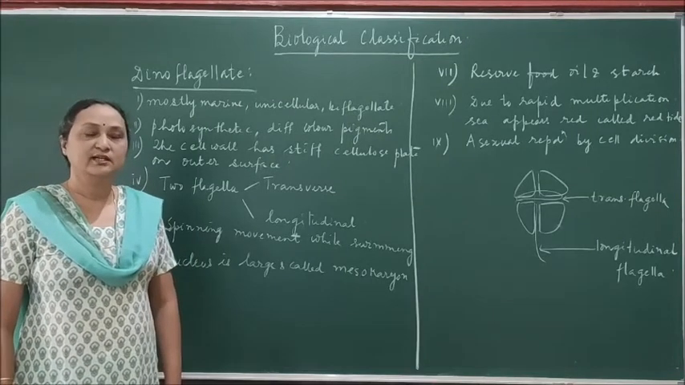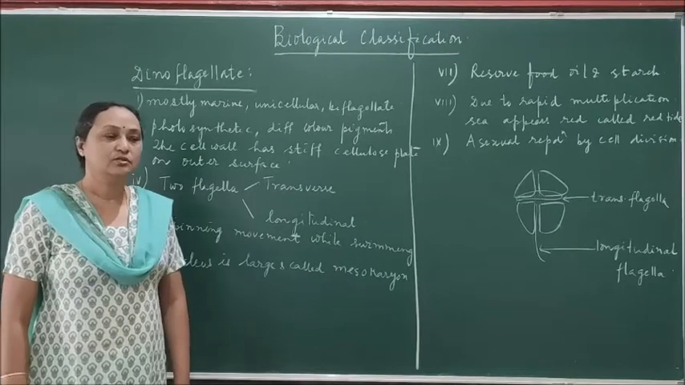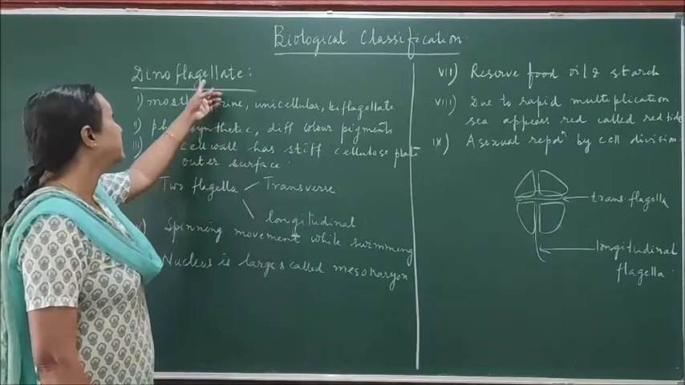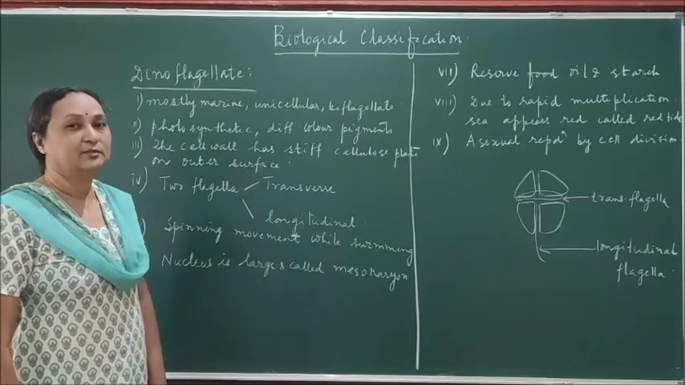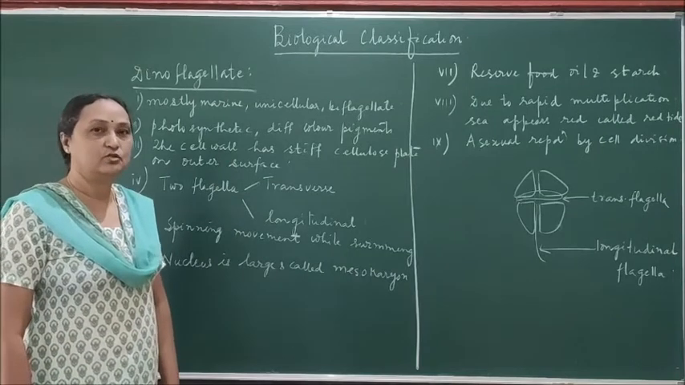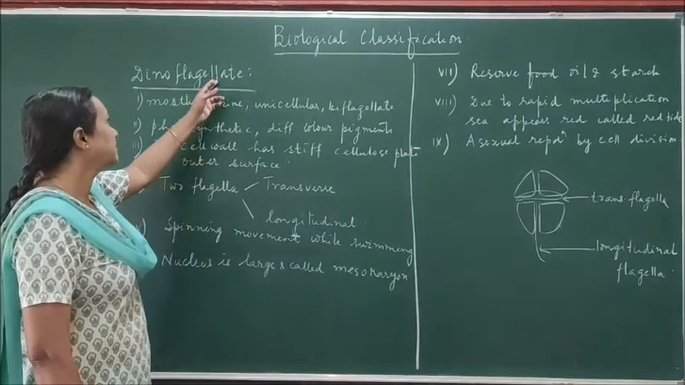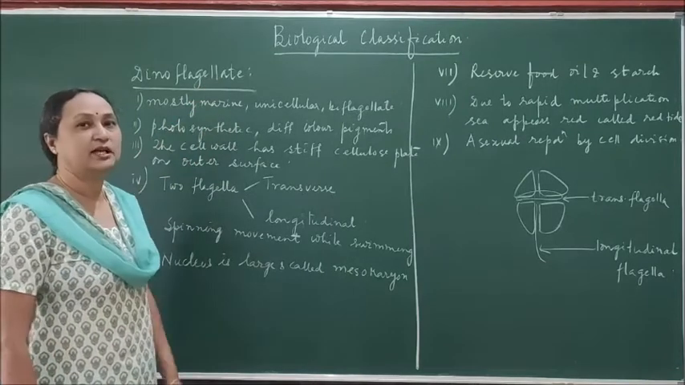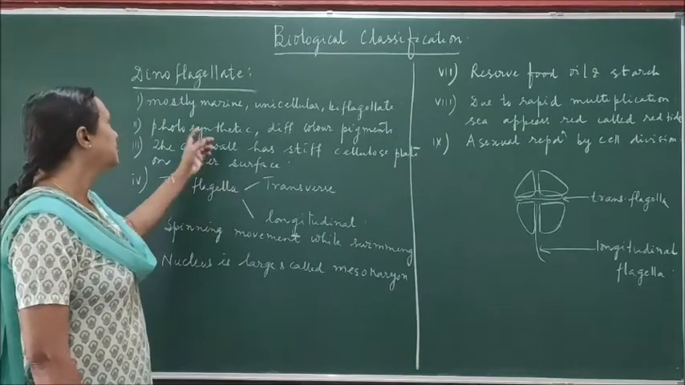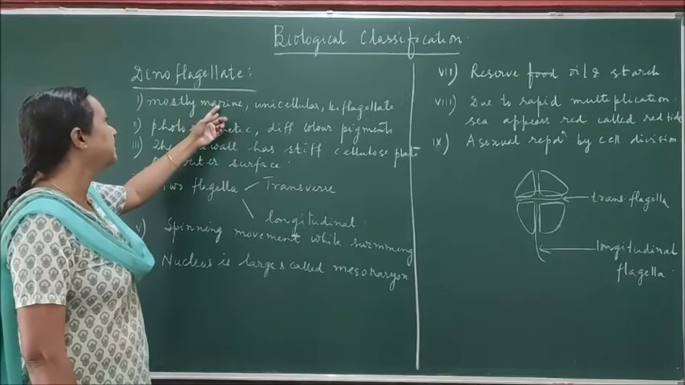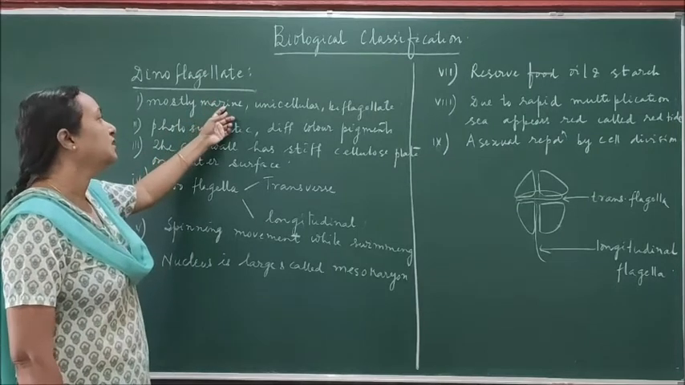The first group I had already explained in the last video. Today I am going to explain about dinoflagellates. Why is the name given dino? Di means two. Because of the presence of two flagella, the name is given dinoflagellate. Most of the organisms belonging to this group are marine. They are found in the sea.